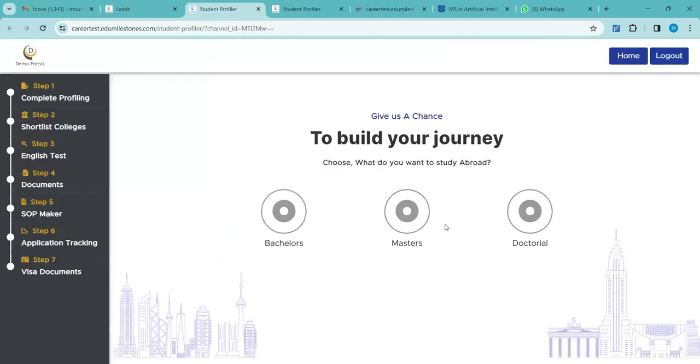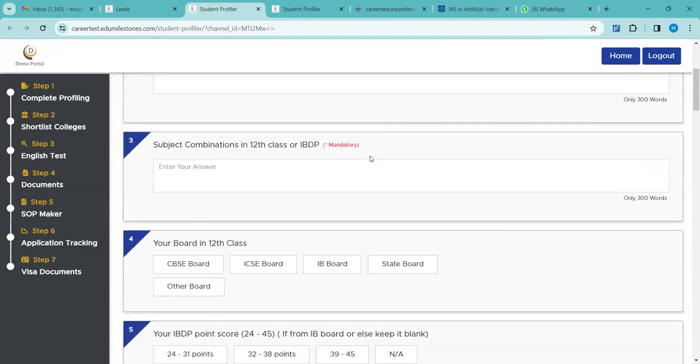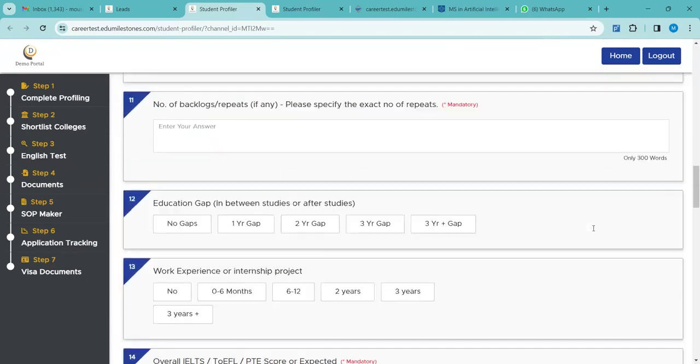Now, can you see this? As I have mentioned, it is taking you to the same page. Do you remember? In the student's landing page link, once the student clicked on the let's get started option, the student has been taken to this page, right? Accordingly, the student selected which program they want to go for. If it is bachelor's, master's or doctoral, I'm clicking into master's. This is the profiling. Do you remember?